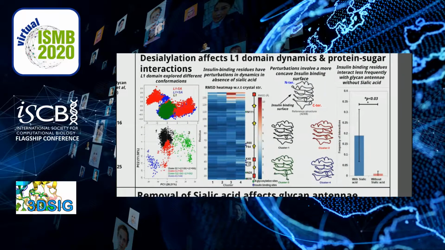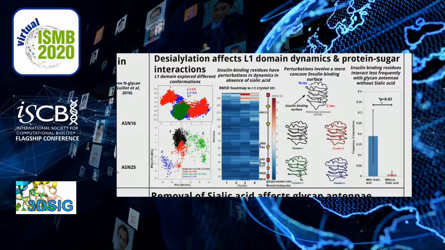But when we observed changes in protein dynamics, we found the differences to be more clear-cut. From principal component analysis, we found that the L1 domain explored a total of 4 clusters. Out of those, 2 clusters included conformations that were common to all 3 conditions, but 2 more clusters included conformations that were unique. One cluster was dominated by conformations with sialic acid, and the other was dominated by conformations without sialic acid. These were clusters 2 and 4 respectively, and we chose to focus on these 2 clusters.